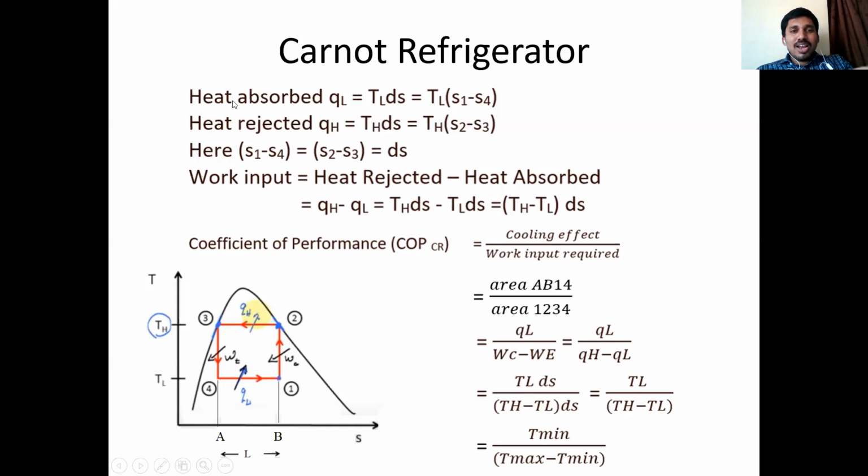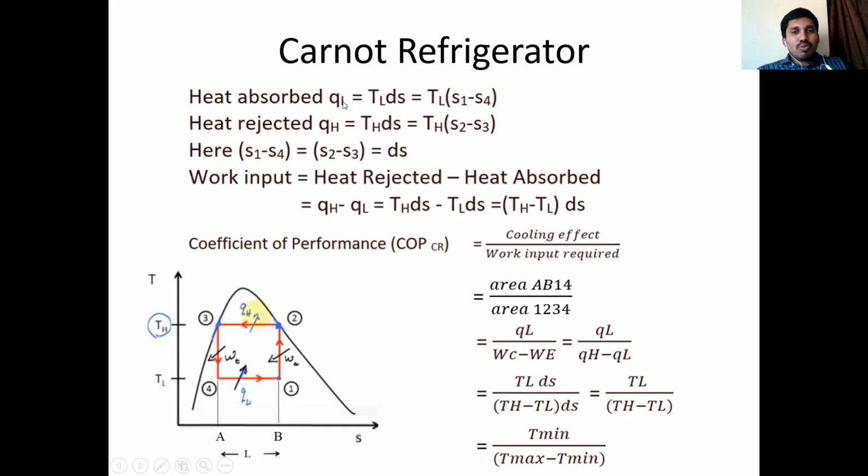First of all, let me discuss heat absorbed. QL is equal to, from thermodynamics we know that Q can also be written as T delta S. Delta S means change in entropy. Heat absorbed means here process 1 4, where Q is QL.